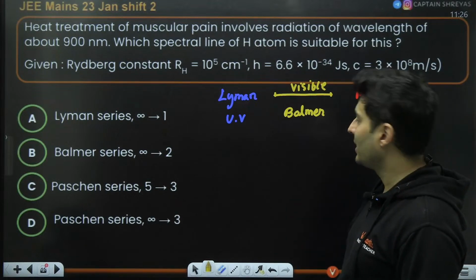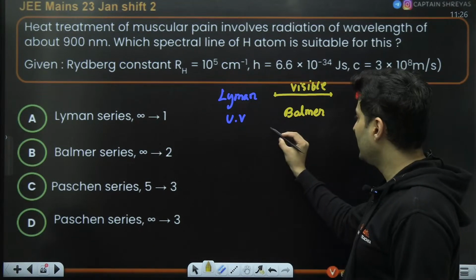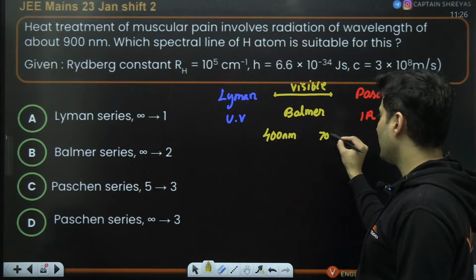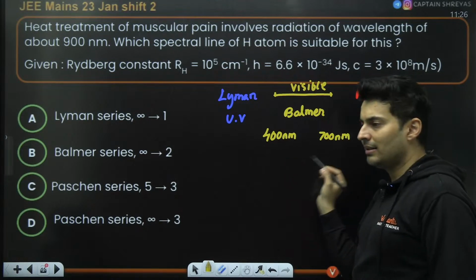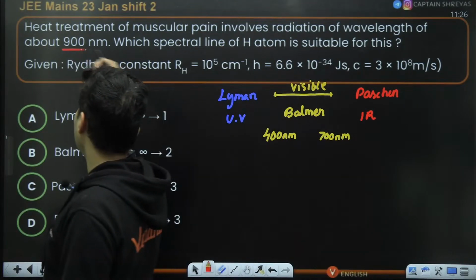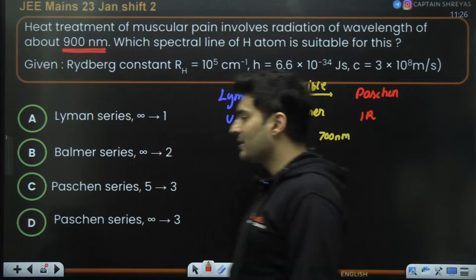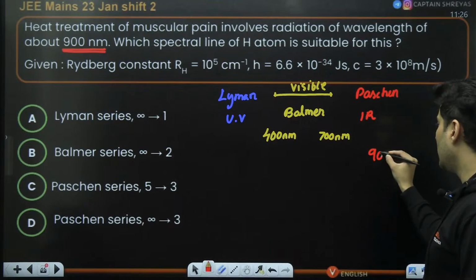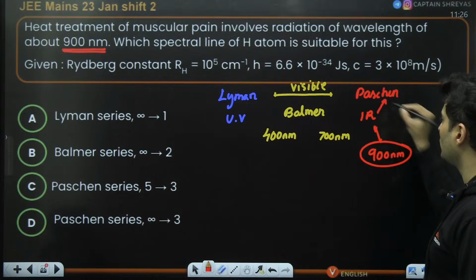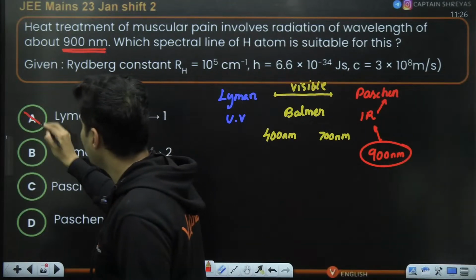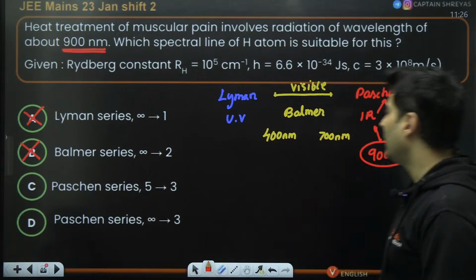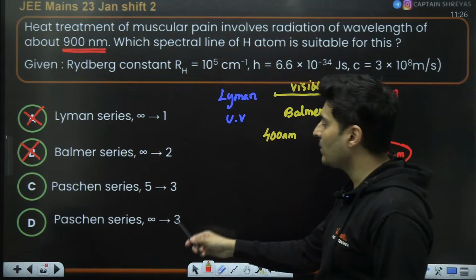Now, notice over here, visible light starts from 400 nanometers to 700 nanometers. This is standard data. You should know it. As per this, can you see the 900 nanometer wavelength is definitely in the infrared region. That means it should be Paschen. So automatically these two options will get eliminated. So now either it is this or it is this.